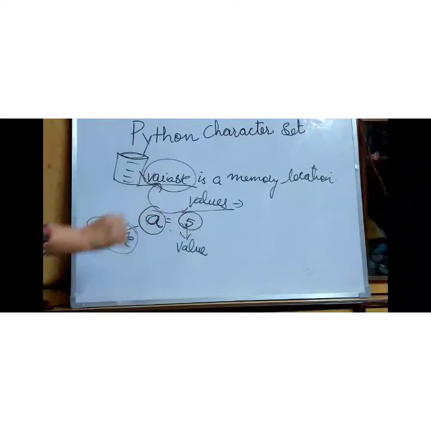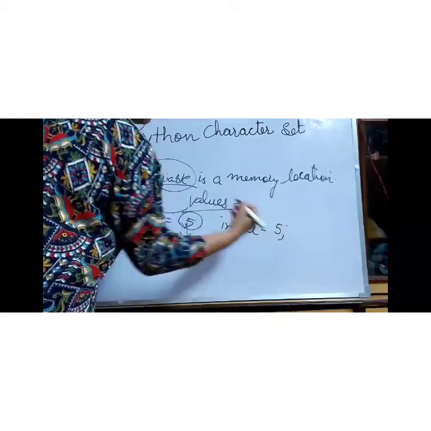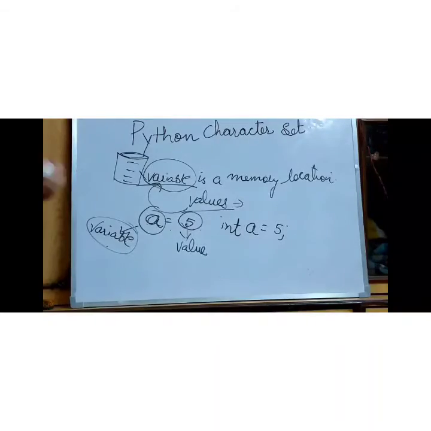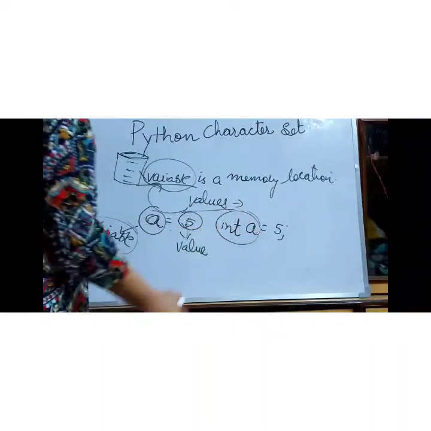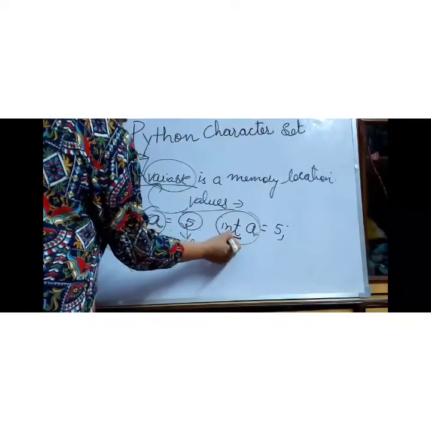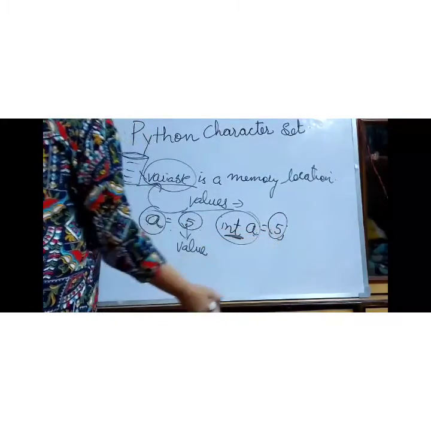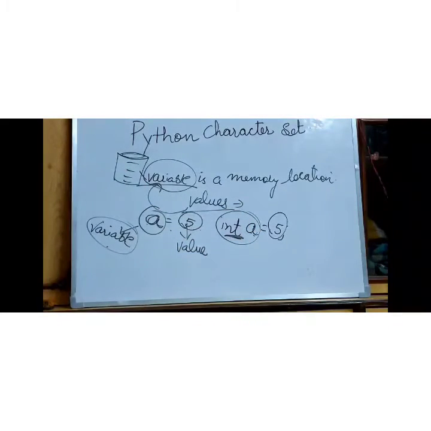This value need not be mentioned with what data type it is, because in other languages, when you are using Java, C++, C, you need to mention it like int a is equal to 5. This is how we write in Java. So here the initializing of this variable is done with the data type, that we are storing an integer value in this variable. But here in Python we do not need this. Hope variable is clear.